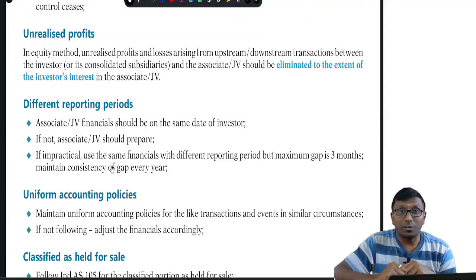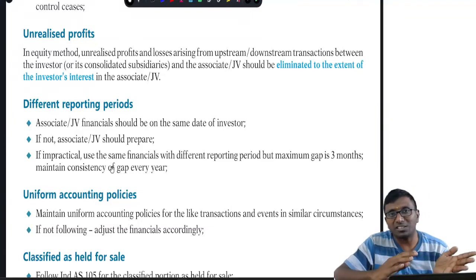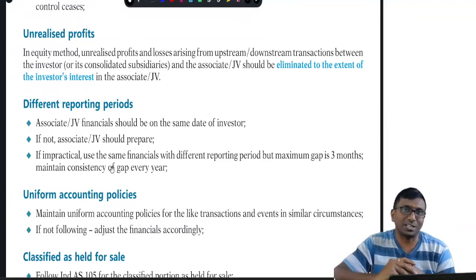Yeah, unrealized profit may be correct now. Unrealized profit will depend on who the inventory is with. If the inventory is with me, then I will be reducing it from the inventory. It depends on whether it is a downward transaction or an upward transaction.